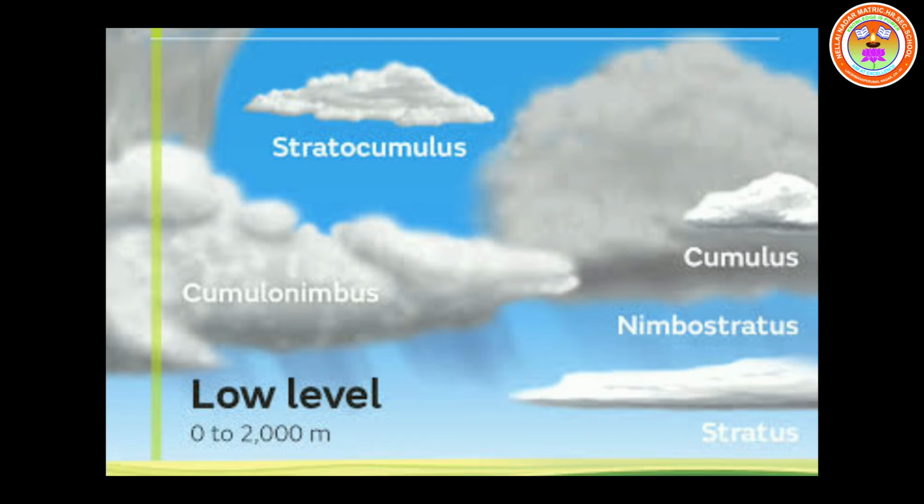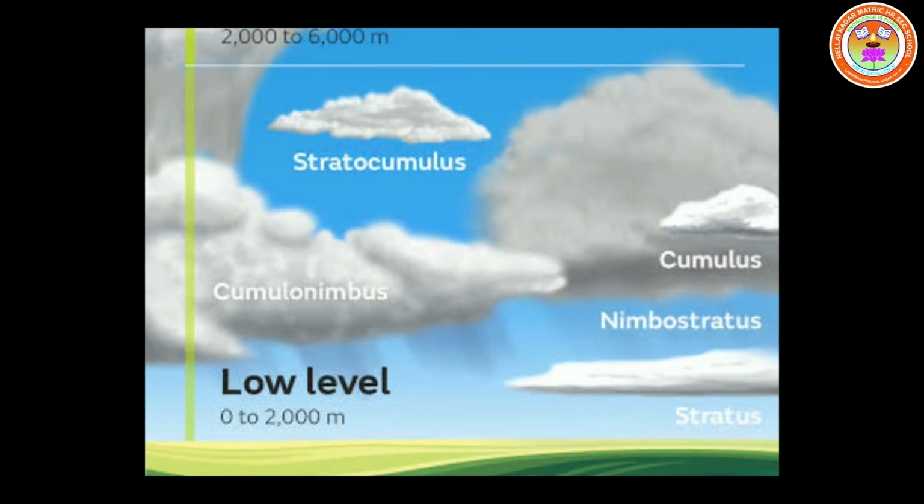Next we are coming to the last one, cumulonimbus. In the second one I said nimbostratus, here it is given. The cumulonimbus is a fluffy, thick, towering thunderstorm cloud. It is capable of producing heavy rain, snow, hailstorm or tornadoes. Actually we want the cumulonimbus only. We need rain, isn't it? So these are the important types.